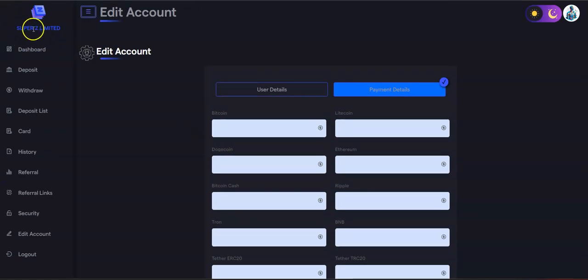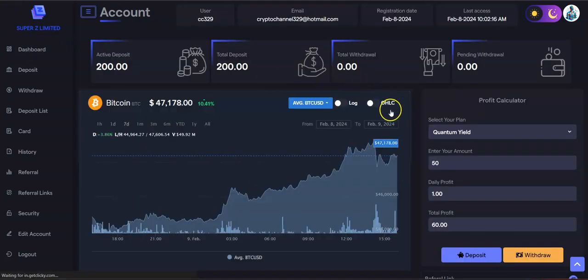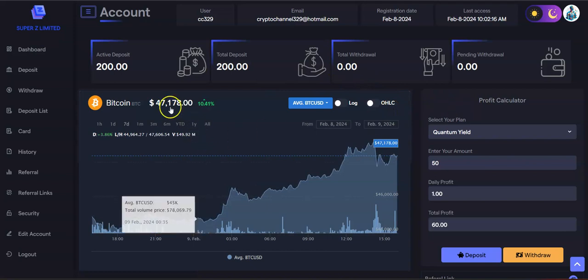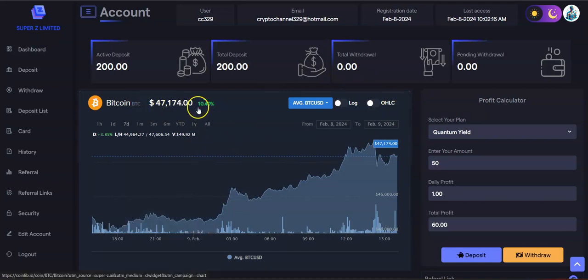That being said, guys, I think there is not much to say about this. So this is a degen play, so only invest risk capital. That being said, shout out to Bitcoin, it's up 10% in the last 24 hours, and it seems like we are walking towards the 50K, which is great.